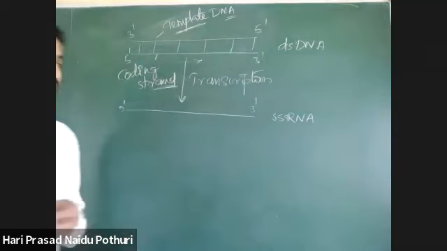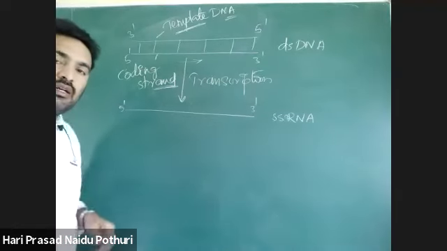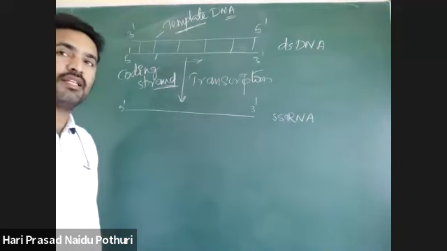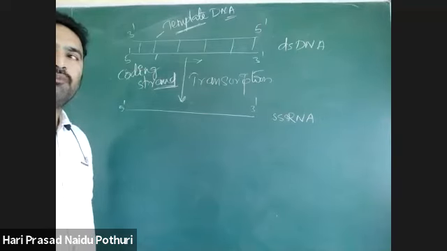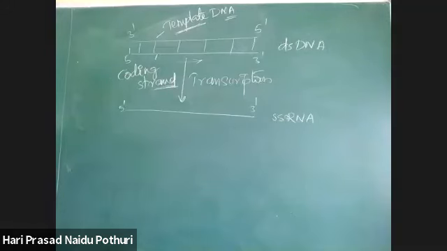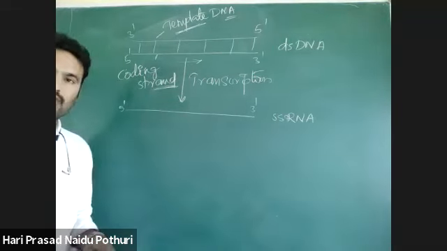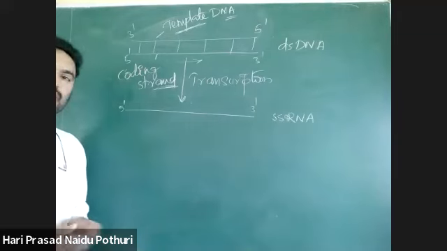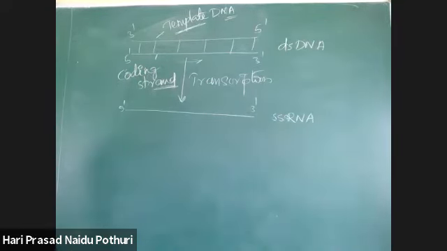During the RNA synthesis, the template DNA strand with 3 prime to 5 prime polarity acts as template and synthesizes a new RNA molecule. Enough. Next point.